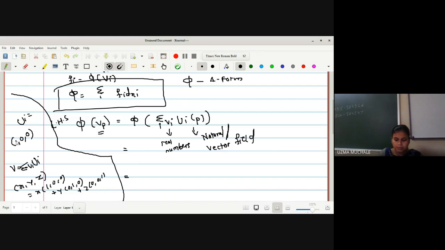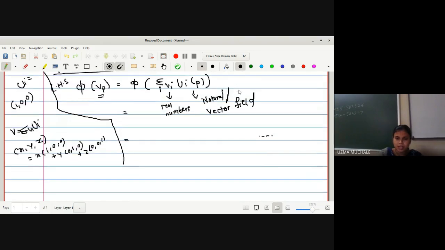Now we can apply one property of a one form which we saw in the last lecture. What is the property we are going to use? phi of fv plus gw. Does everyone remember this property?